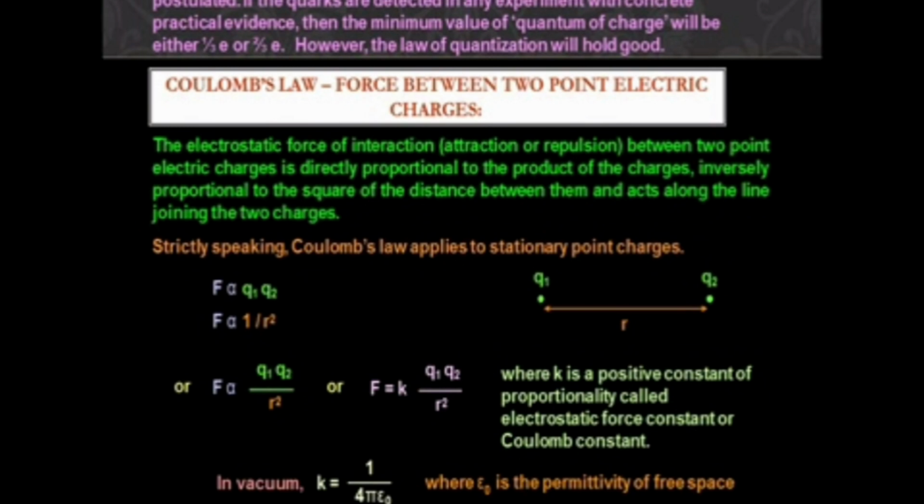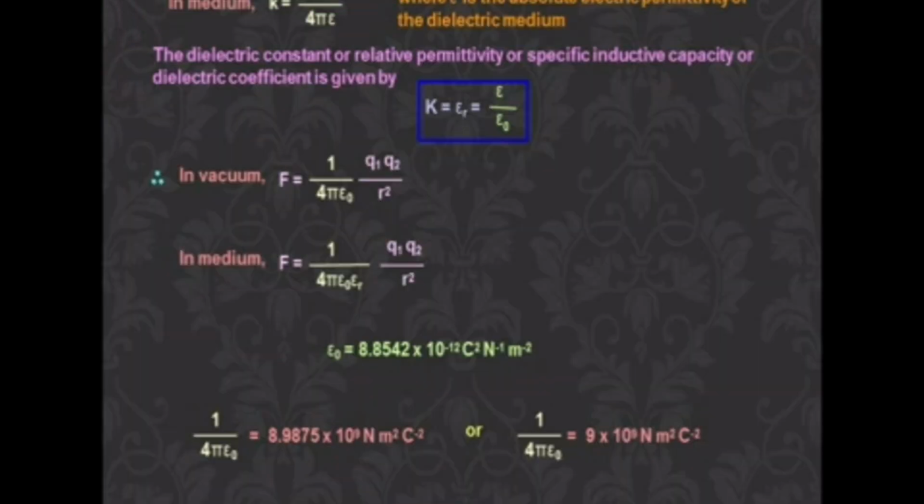The permittivity tells how much force or flux is allowed through a medium. You can consider any medium, water, oil, vacuum or air, these are all different kinds of medium. How much is it permitted to allow? That is called permittivity. It is different for different media. So epsilon naught is the permittivity of free space.